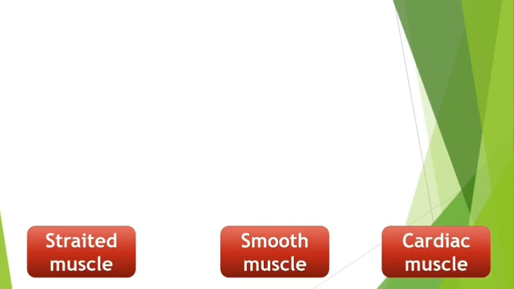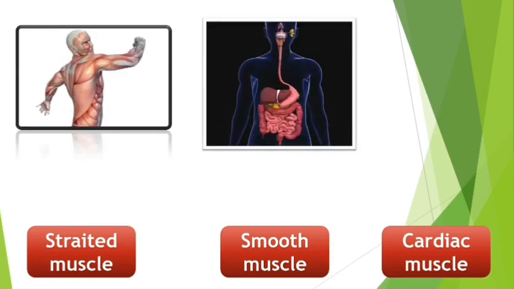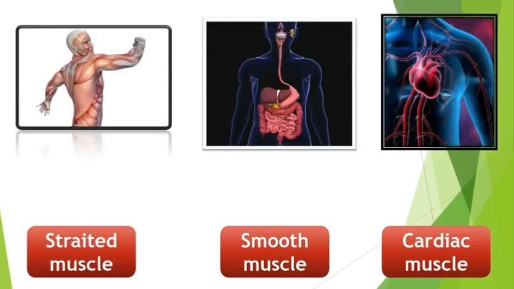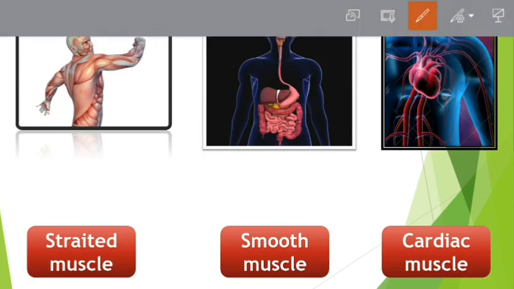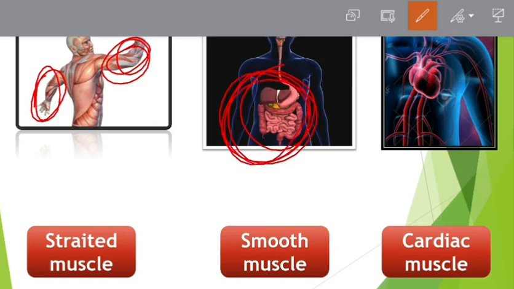Muscles are attached to the bones and they cause movement. These are striated or voluntary muscles that we will learn about in the next classes. What we have seen here is how this muscle causes movement of bones. This is a class of muscle called striated or voluntary muscle that controls the bones or skeleton of our body.